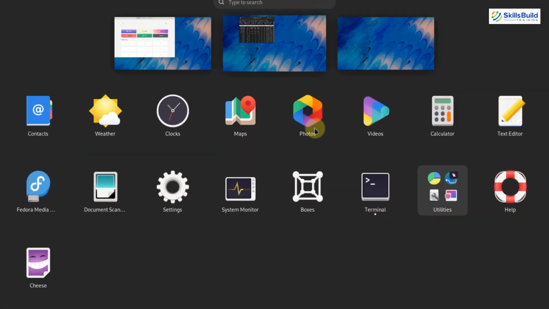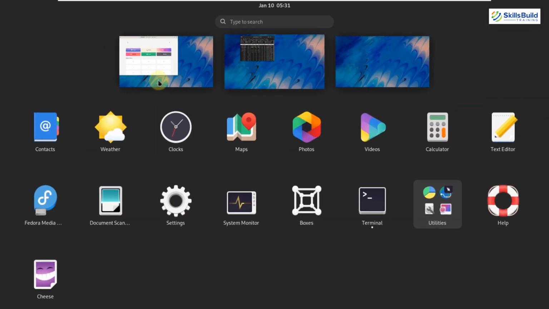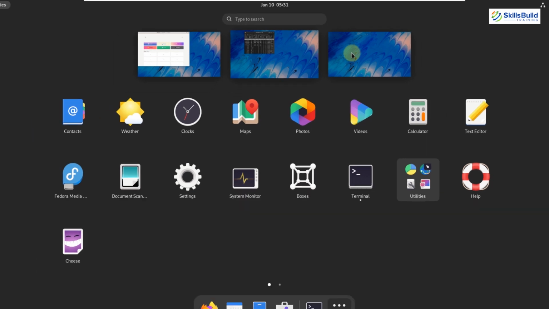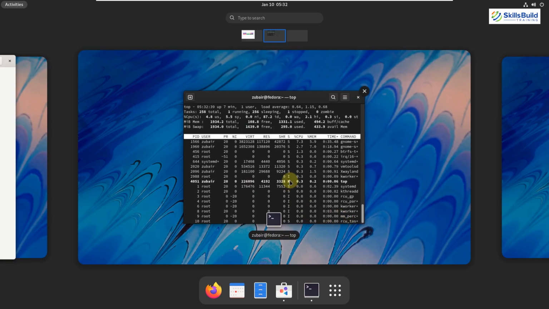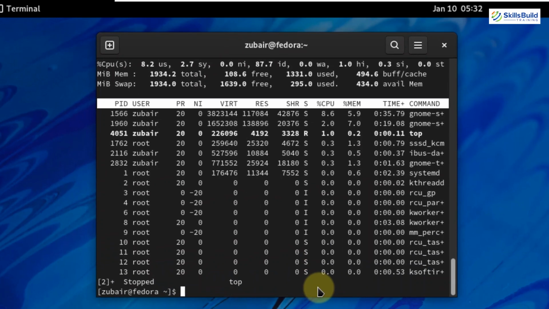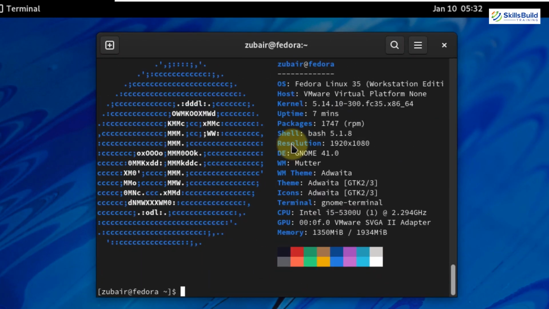I will just get out of this, and here at the top you can see we have multiple desktops available. You can have as many desktops as you like in your Fedora, and obviously it will increase your productivity and your throughput. So before finishing with Fedora, let's see the information about this Linux distribution. We have a utility known as NeoFetch. So I will just use it.